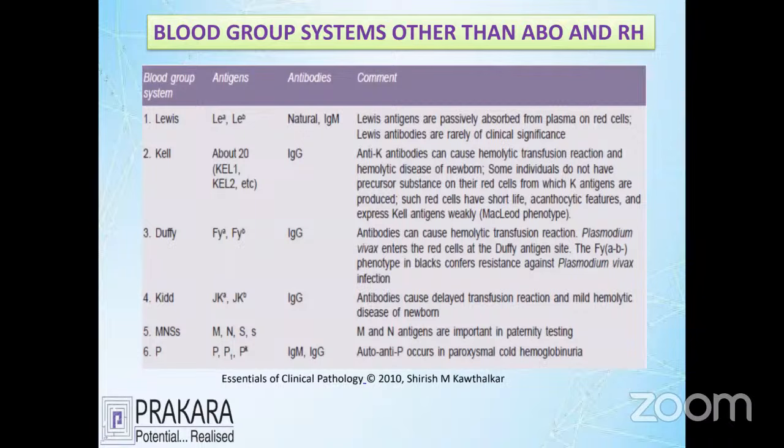So you can see here that there are 6 different antigen systems we carry on the surface of RBC apart from the ABO system. They are Kell, Lewis, Duffy, Kidd, and MNSs. So what actually happens? A person who has the antigen sometimes does not have the antibody, but between the patient and donor, some antigens are present and some antibodies are present in some people. These may react with other blood group systems and may interrupt the blood transfusion, causing a reaction.